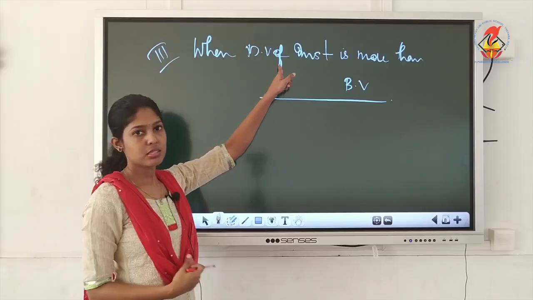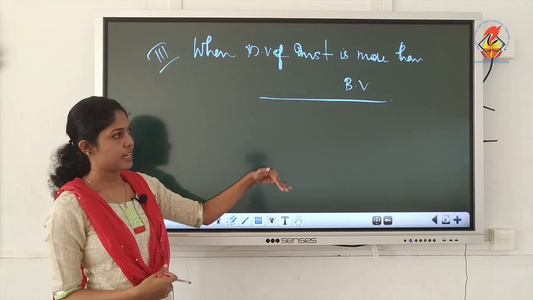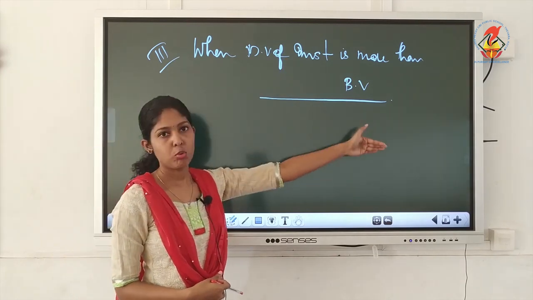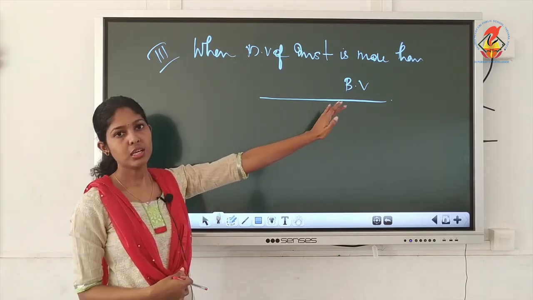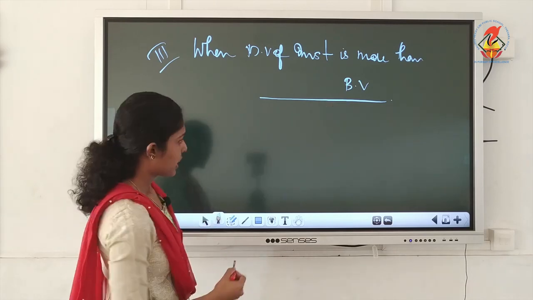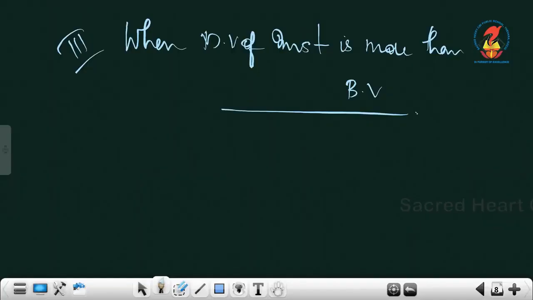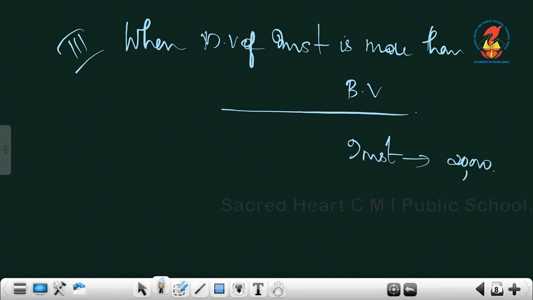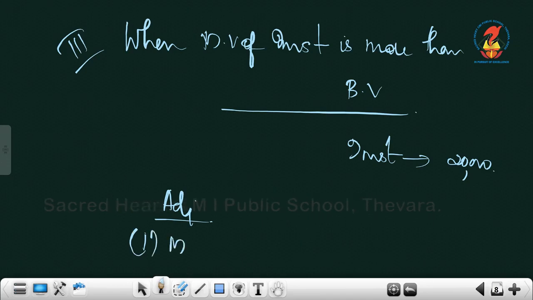Market value means the one given in the adjustment, which is more than your book value, the value given in the balance sheet. So in that case, the investments value in the balance sheet is 20,000, that's the book value, and what is given in the adjustment is called market value. Market value is more, so we will take 30.